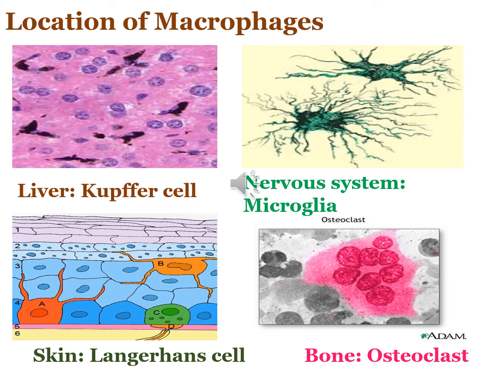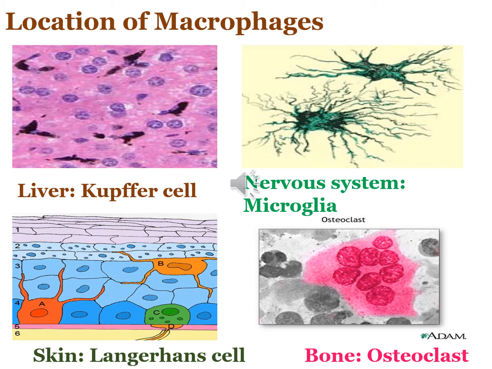The macrophage-like cells have been given different names in different organs of the body. For example, they are known as Kupffer cells in the liver, microglial cells in the central nervous system, Langerhans cells in the skin, and osteoclasts in the bone tissue. However, all of these are derived from monocytes. All are long-living cells and may survive for months in the tissue. In addition to debris removal, these cells are highly important for uptake, processing, and presentation of antigen for lymphocytic activity, which are a part of your immune system.